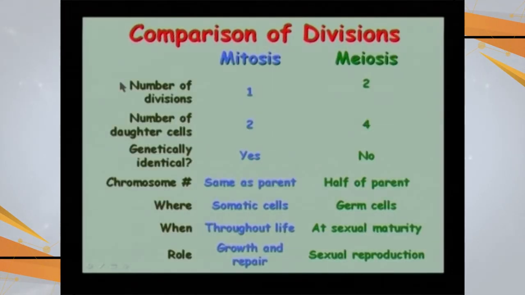So number of divisions: 1 in mitosis, 2 in meiosis. Daughter cells: 2 in mitosis, 4 in meiosis. Genetically identical cells in case of mitosis and genetically different cells in case of meiosis. Chromosomes: same as the parent, but here the number of chromosomes is reduced to half. Mitosis is occurring in somatic cells, meiosis is occurring only in the sex cells. Mitosis is going to occur throughout life, while meiosis is going to occur at sexual maturity, and the role of mitosis is in growth and repair, while the role of meiosis is in sexual reproduction.